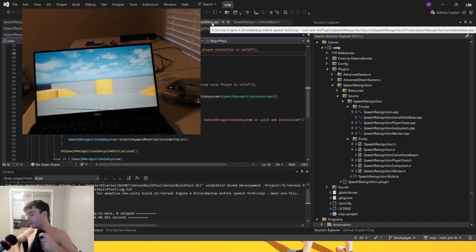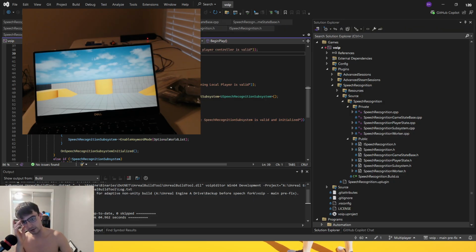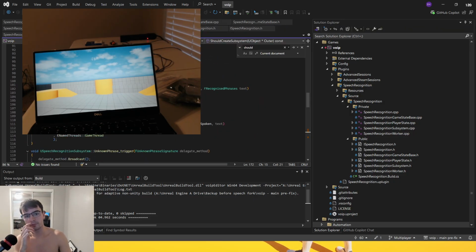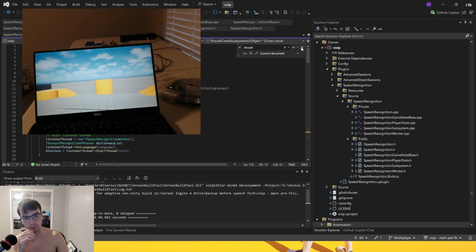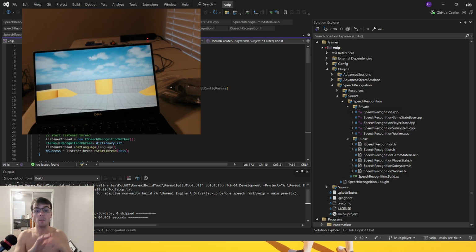The reason that the subsystem was a world subsystem is because I mentioned a local player and a player controller before. Instead of it being implemented like that, which it now is, it was implemented as the world. So now it's local player subsystem, local player, player controller. Before it was world subsystem, game state.